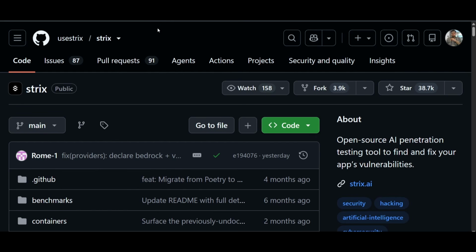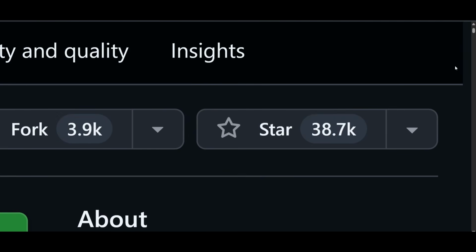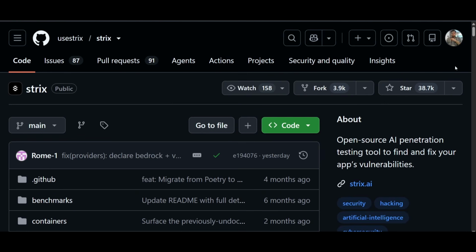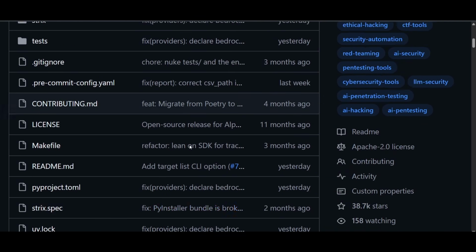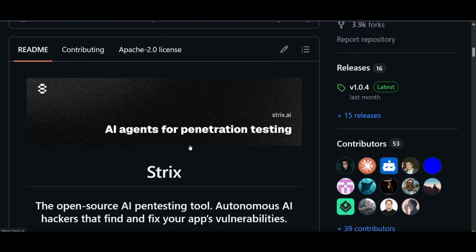Next, I will discuss another open source project, which is Strix. Here you see the number of star count is currently 38K. Strix is an open source AI powered application security testing platform. It is designed to automate the process of discovering, validating, and helping to fix security vulnerabilities in software. It leverages autonomous AI agents to perform dynamic security assessment, analyze the source code, and run the applications and generate proof of concept exploits to confirm the vulnerabilities while minimizing false positives.